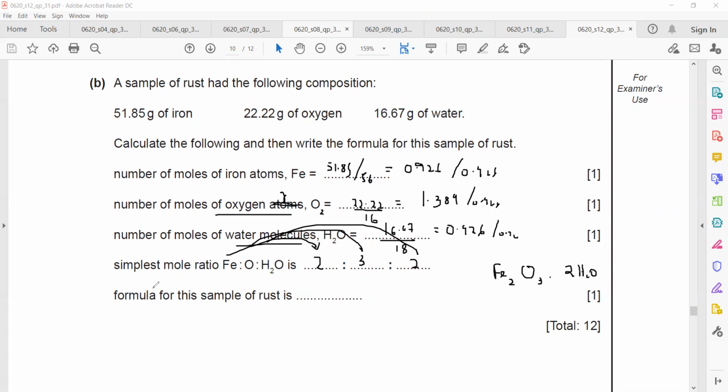For example, if I say the simplest ratio of magnesium and oxygen is 1 is to 1, so what is the formula of magnesium oxide? So what is the formula? The simplest ratio, we just use that.